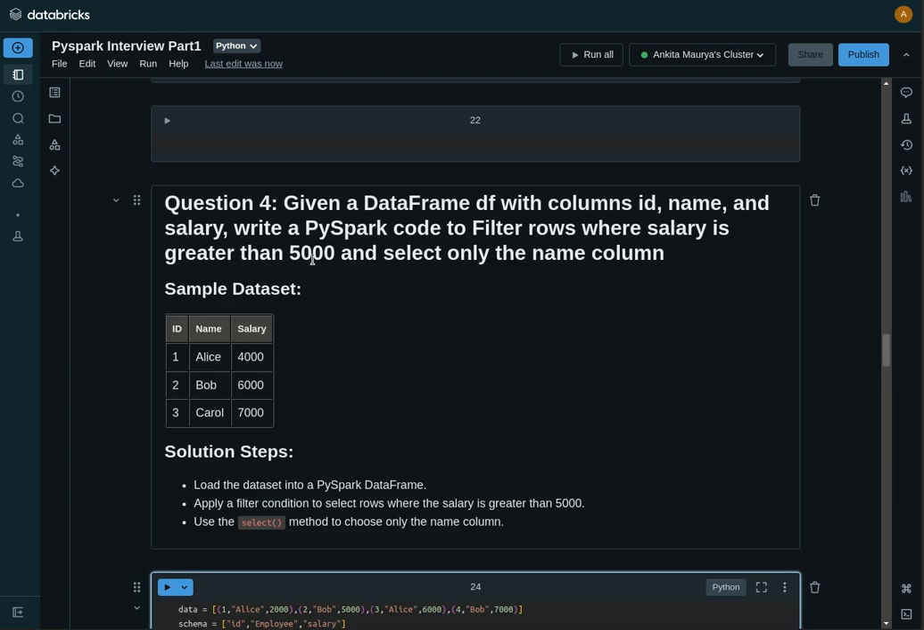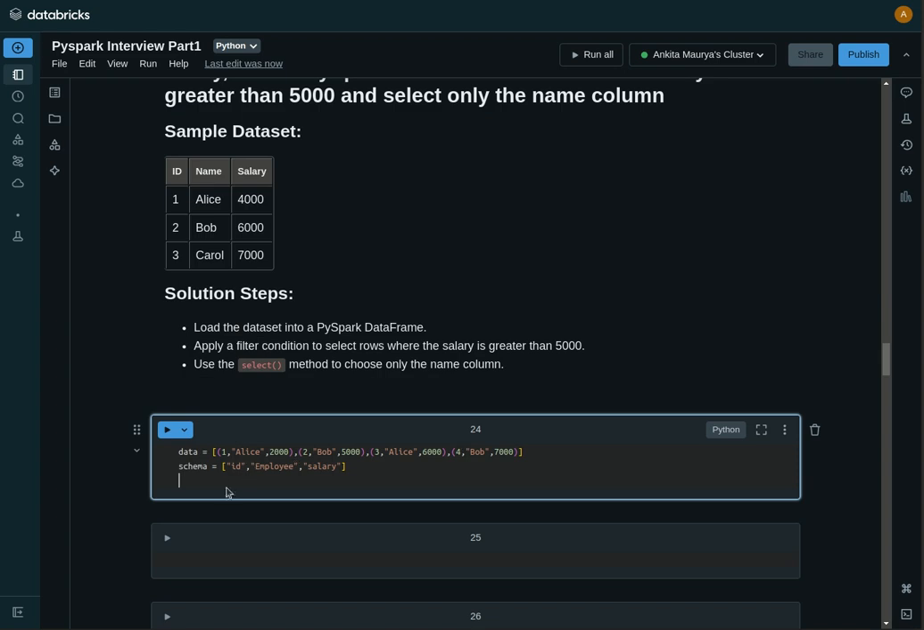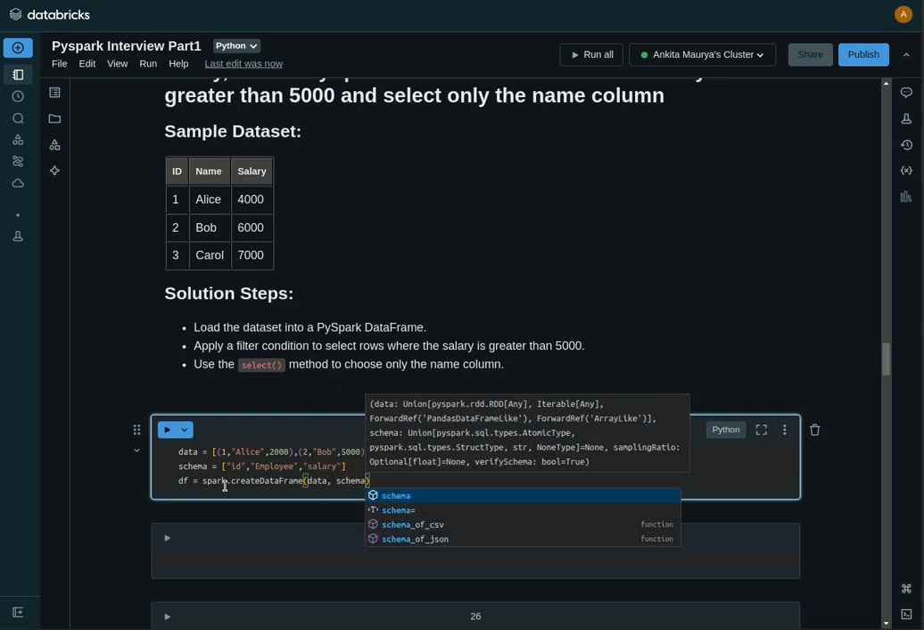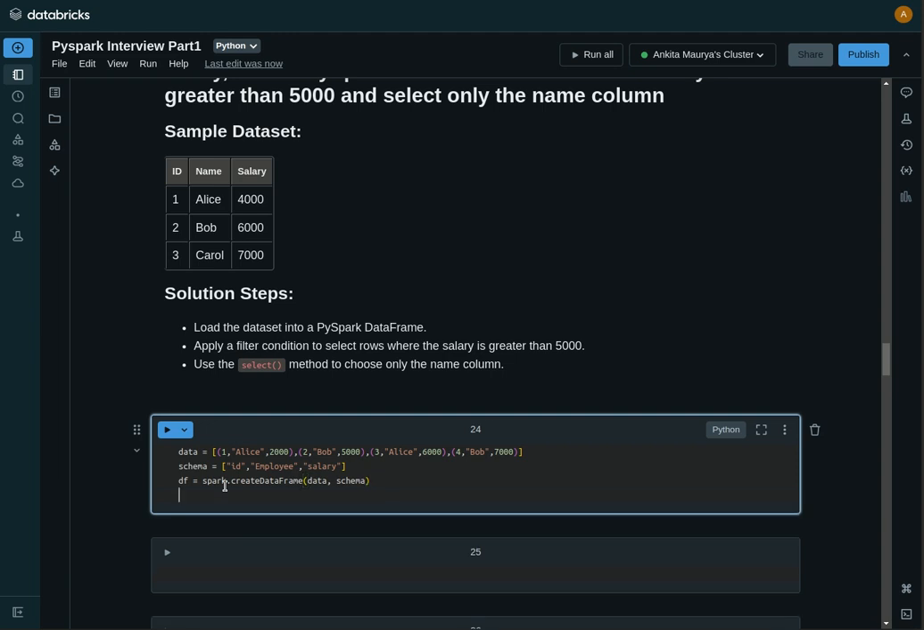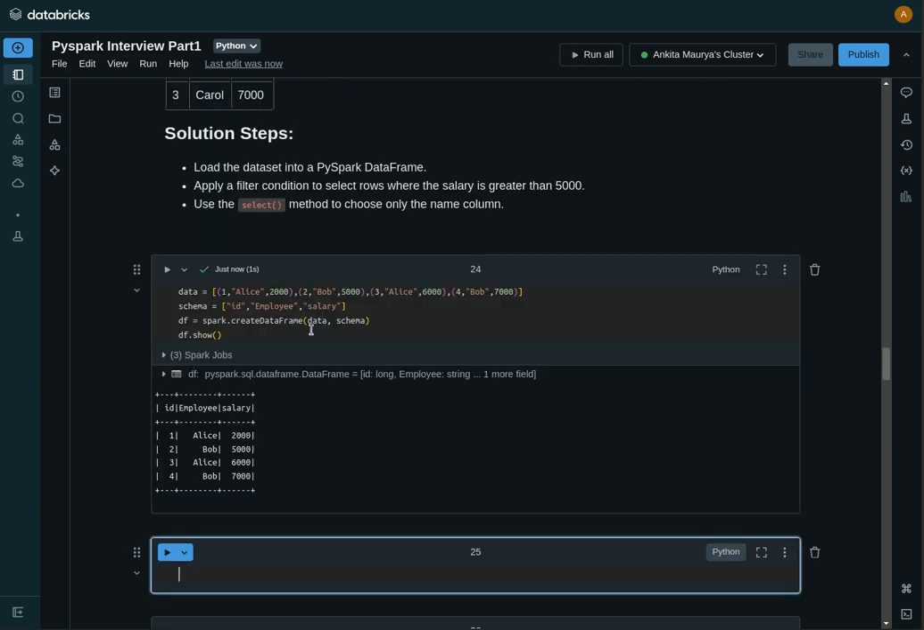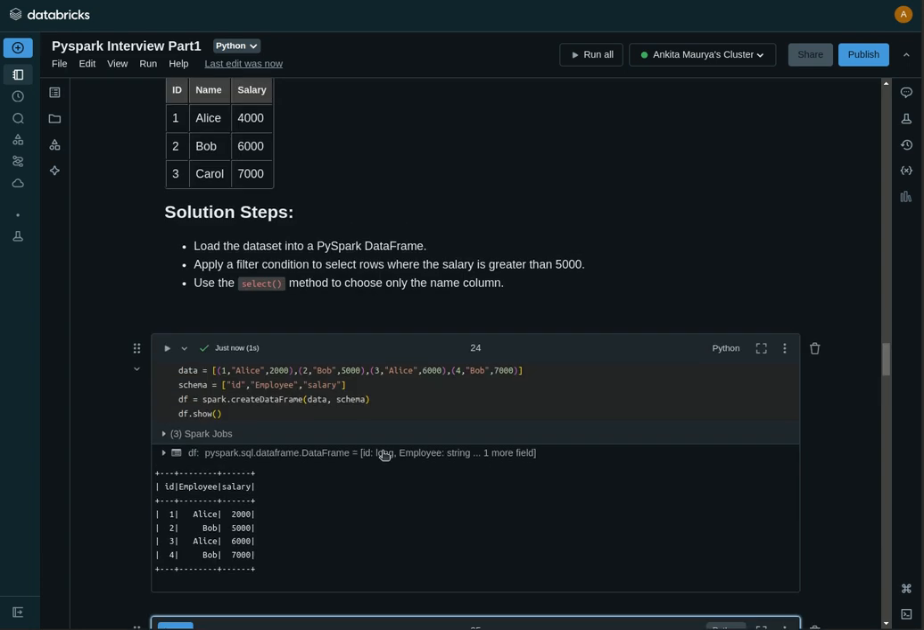So first let's create the data frame with spark.createDataFrame, and then just pass data and schema, and df.show. Okay, like this. And for filtration, we need filter conditions or where conditions.